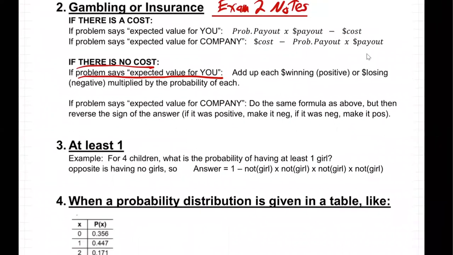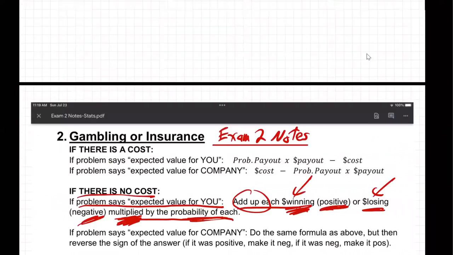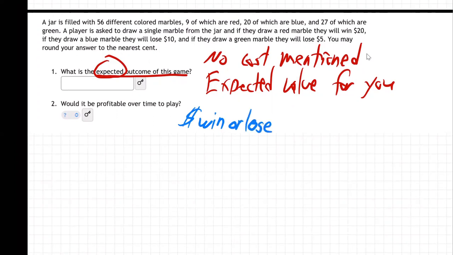What do we do? You add up each dollar winning, which will be positive, or losing, which is negative, multiplied by the probability of each. So each dollar amount you can win or lose multiplied by the probability of each, and you add those up. Okay. So we got to go over here then and say, okay, what are the dollars you can win or lose in this game?